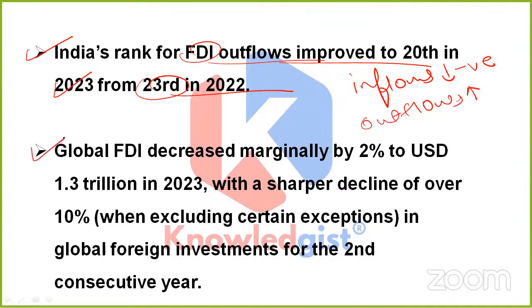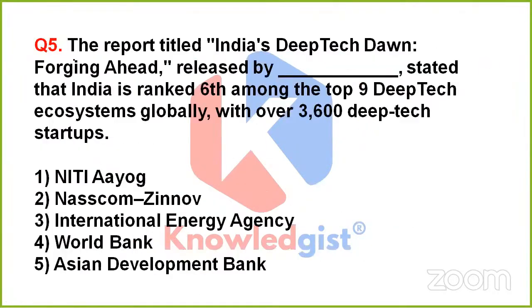So yes, global FDI decreased marginally by 2% to USD 1.3 trillion in 2023, with a sharper decline of over 10% in global foreign investments for the second consecutive year as well. Clear?